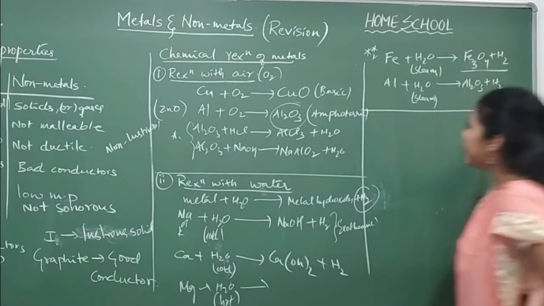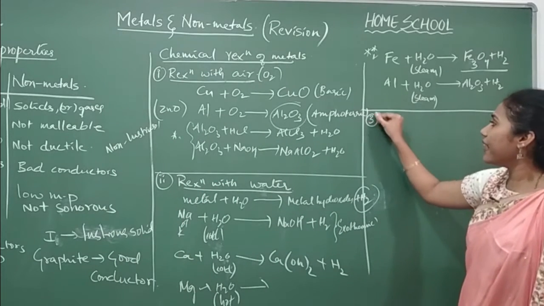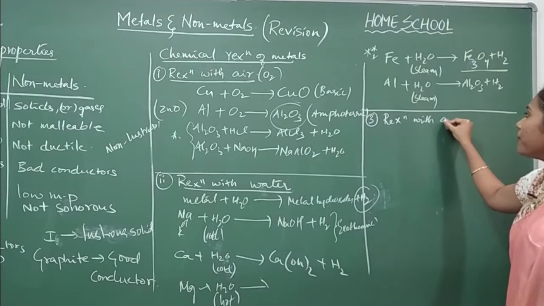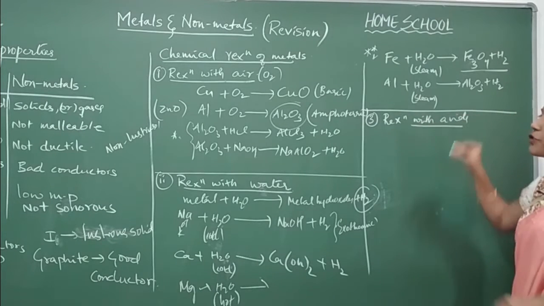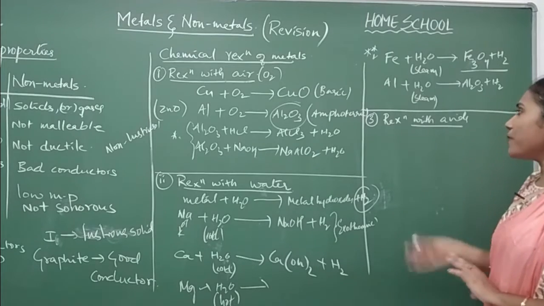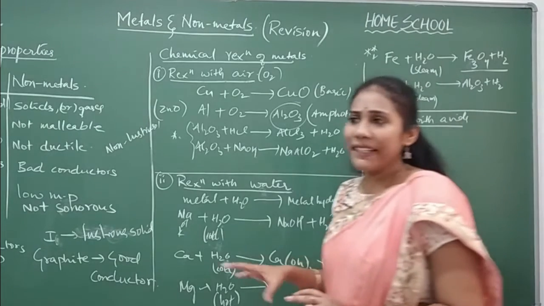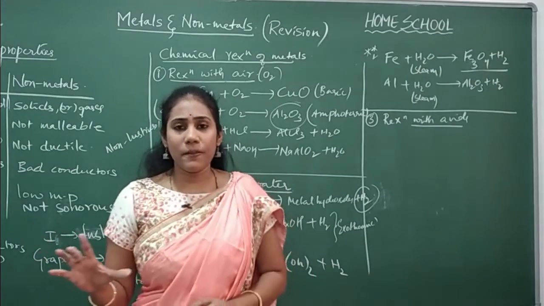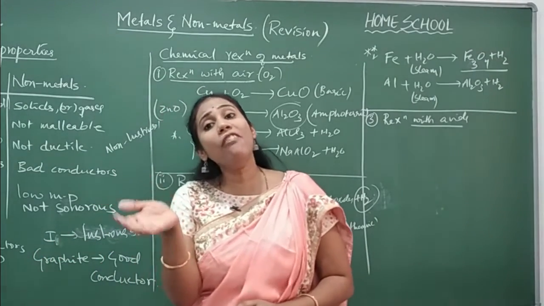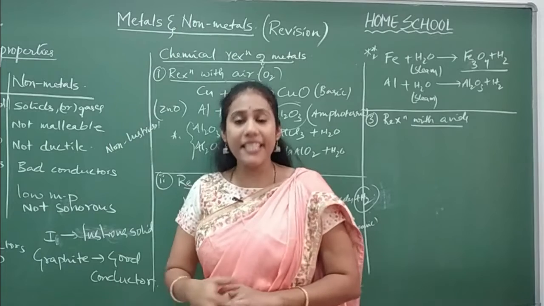And coming to the next reaction, that is our third reaction, reaction with acids. Okay, so this we have already studied in the second chapter also, but one point is very important. All metals do not react with acids. Okay, only the metals which are placed above hydrogen in the activity series.